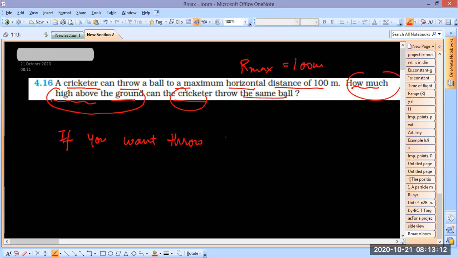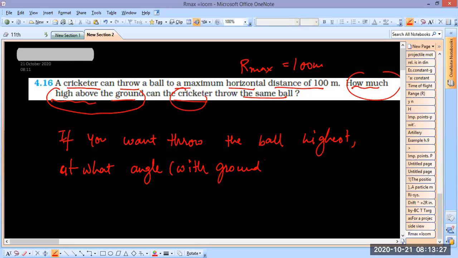If you want to throw the ball to the largest height, at what angle should you throw? At what angle with the ground should you throw? First tell me, did you understand the concept or not? At what angle should you throw?